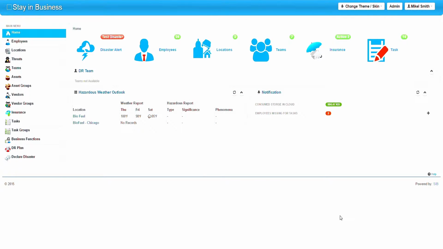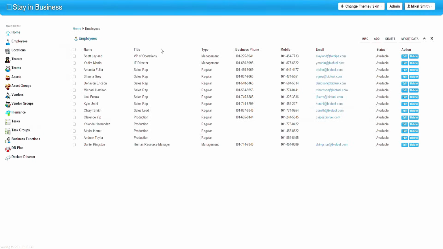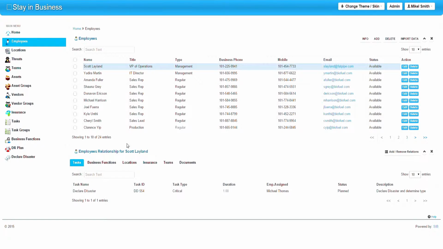Our platform manages your employee roster to facilitate effective and immediate communication during a disaster. A roll call of all employees and their availability status will be immediately available to designated management. You can instantly see what relationships surround every employee, task, business function, vendor, location, and asset.